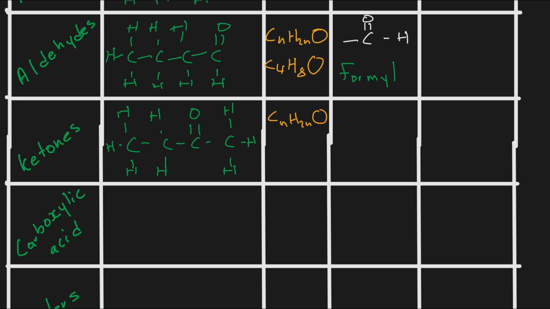So for the same number of what? For the same number of carbons, we are going to have the same chemical formula. But we have different functional groups. We have different homologous series just because the oxygen is bonded to a different carbon. Okay, so that means the number of carbons is going to be 4, and therefore the hydrogen is going to be 8, and then we have 1 oxygen. If you were to count there, you will see this relates to that chemical formula.